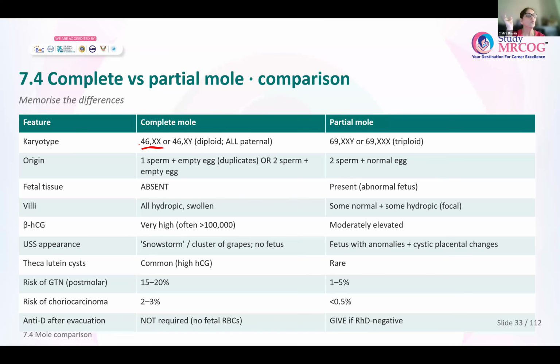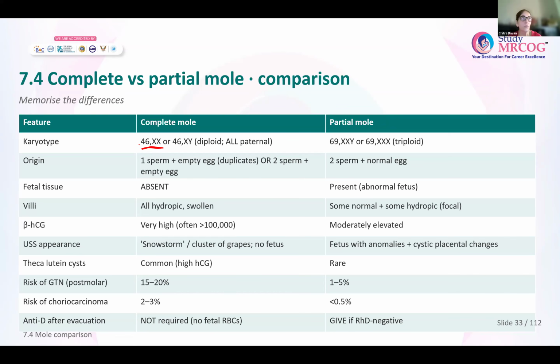In complete mole, there is no fetal tissue. All the villi that are there, they are swollen or they are hydropic. Beta HCG levels are very high. On ultrasound, you do not see any fetus. The ultrasound picture is very typical. You see either a snowstorm appearance or a cluster of grapes. Theca lutein cysts are very common with complete mole.